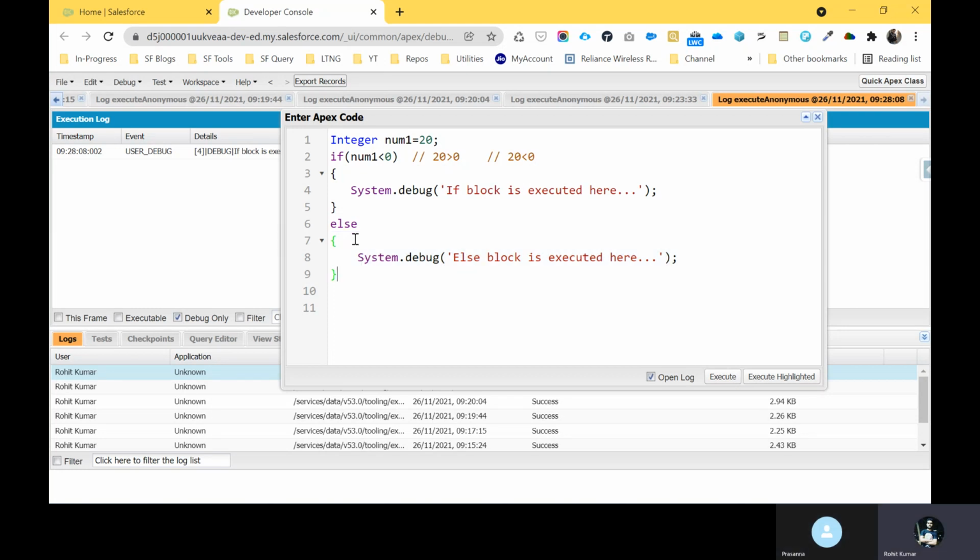Yes. Please keep in your mind, this is a false condition. So this line of code does not execute. This number 4 line does not execute. Number 8 line is executed. So let's check.